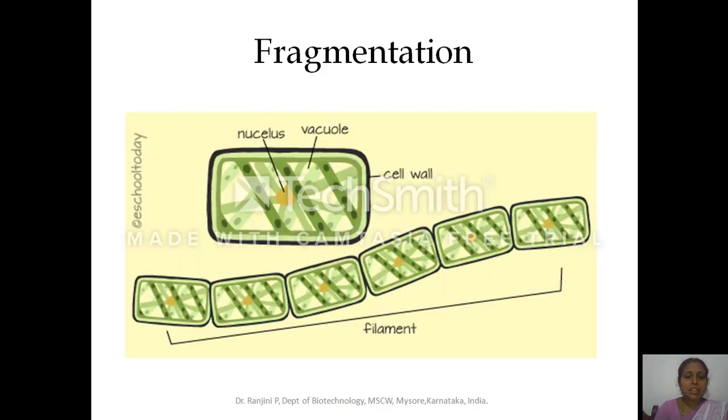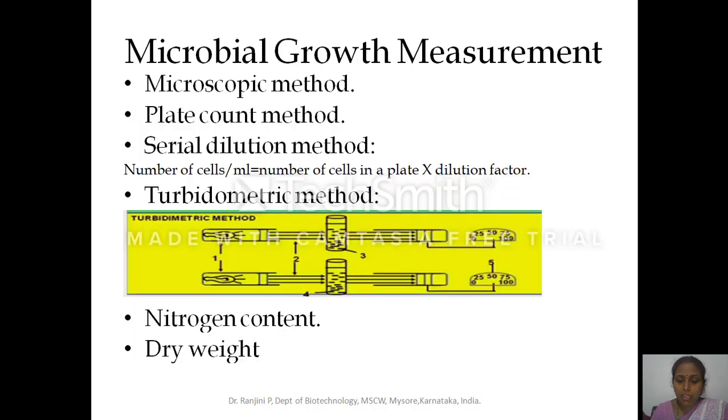Next is fragmentation. Apart from single cellular microorganisms, we also have filamentous microorganisms where the cells are placed one after the other. Here, each cell gets separated from the matured filament, and each fragment will form the next filament, and that will grow and develop into a mature organism. This is also one method of cell division by the microorganism.